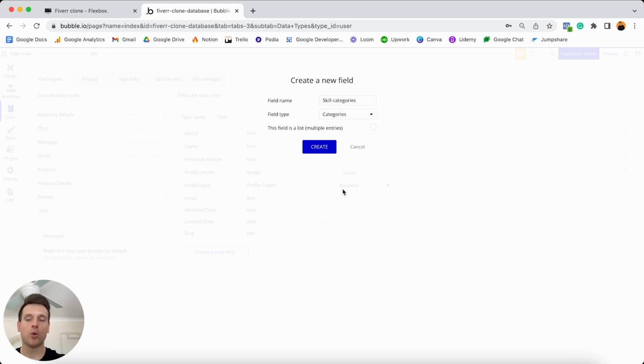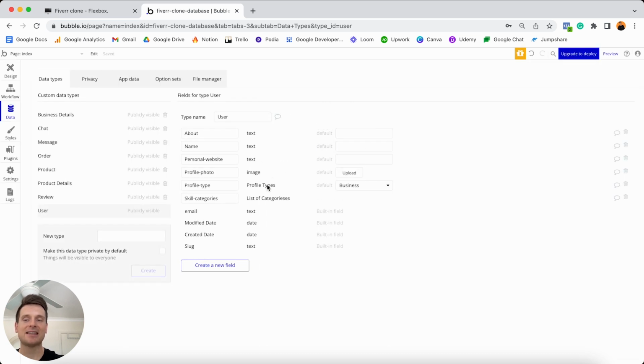However, someone might have more than one skill category that they want to specialize in. So what we can do is tick this option here to select that this should be a list with multiple entries, which just means that someone can then add a list of specialized categories to their profile. We'll choose to create this.